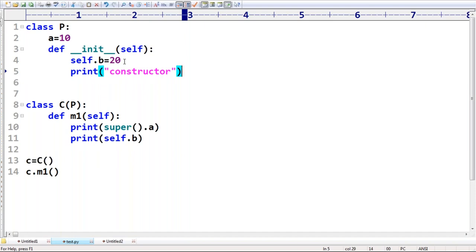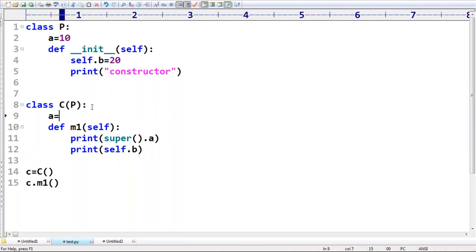Onkar, if the same variable is available in the child class also, but I want to access the parent class variable, then super is helpful. Are you getting that? Assume that here also a is available, and here also a is available. If I use self.a, what output are you going to get by default?